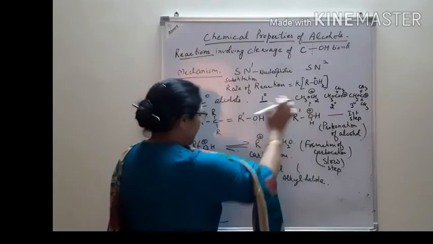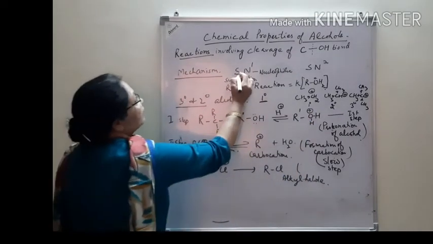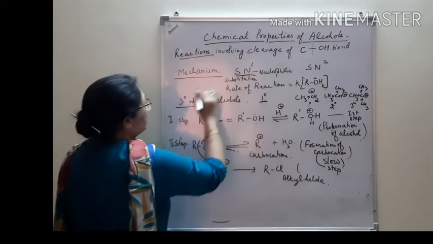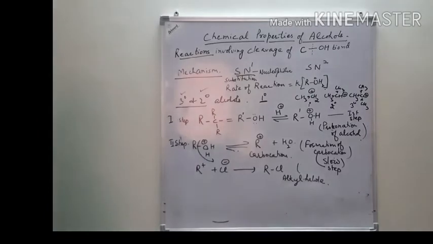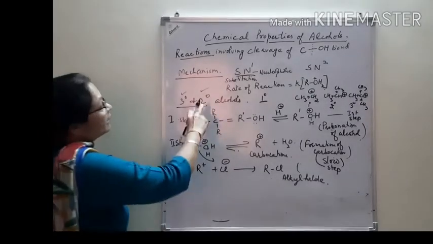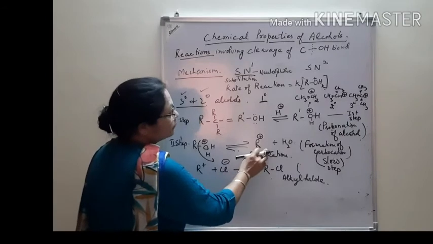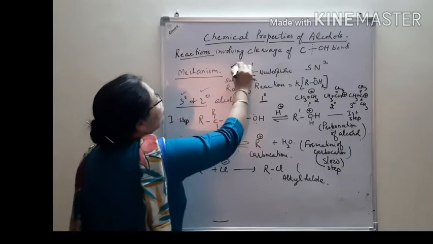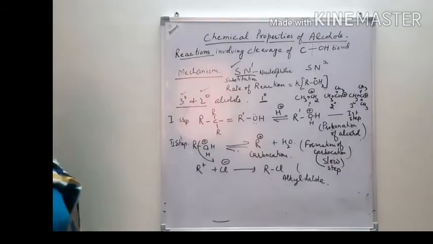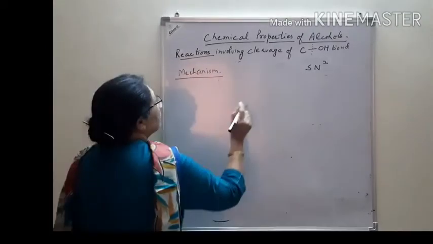That's why in the SN1 mechanism, only tertiary and secondary alcohols react, because carbocations are formed, and tertiary and secondary carbocations are more stable and prefer the SN1 mechanism.